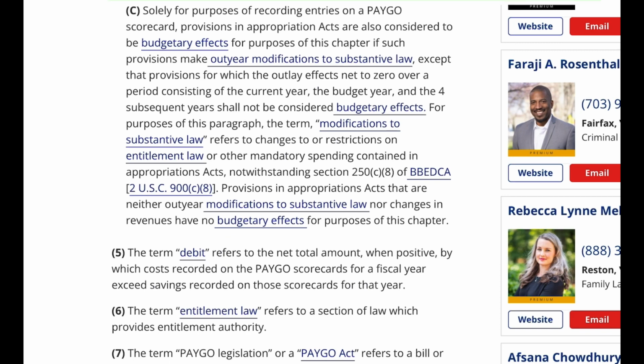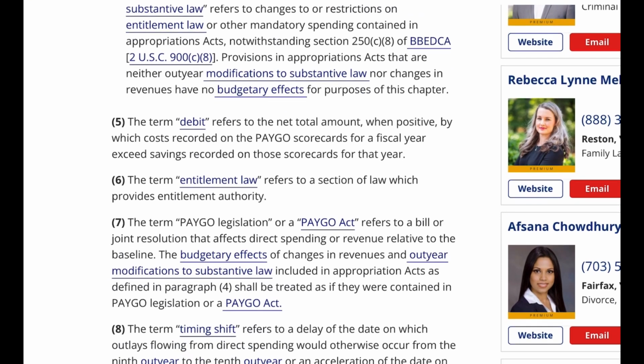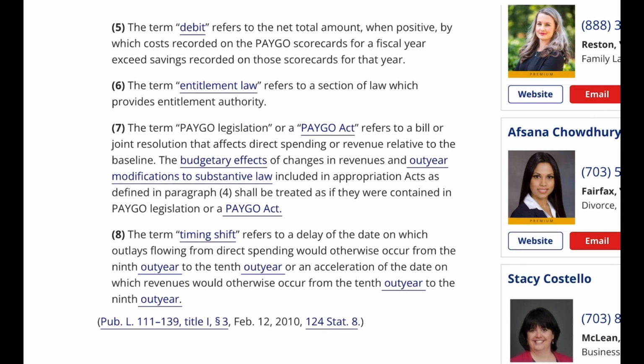5. The term debit refers to the net total amount, when positive, by which costs recorded on the PAYGO scorecards for a fiscal year exceed savings recorded on those scorecards for that year. 6. The term entitlement law refers to a section of law which provides entitlement authority. 7. The term PAYGO legislation or PAYGO Act refers to a bill or joint resolution that affects direct spending or revenue relative to the baseline. The budgetary effects of changes in revenues and out-year modifications to substantive law included in appropriation acts as defined in paragraph 4 shall be treated as if they were contained in PAYGO legislation or a PAYGO Act.